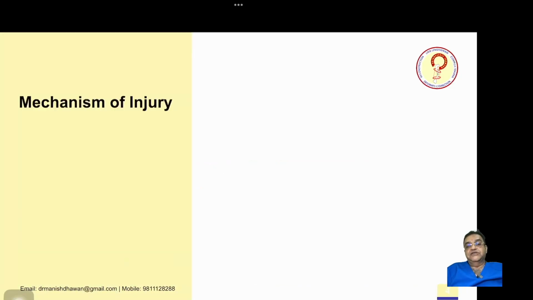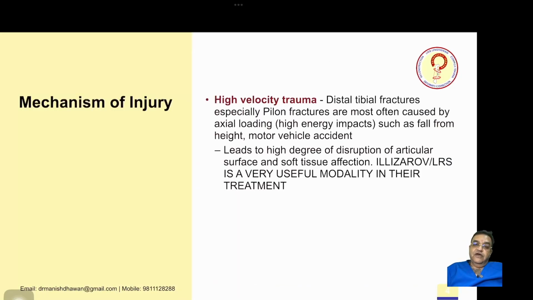Now, mechanism of injury. There are two mechanisms of injuries. One is the high velocity trauma and the other one is the low velocity trauma. So first we will see high velocity trauma. Distal tibial fractures, especially pilon fractures, are most commonly caused by axial loading, high energy impacts such as fall from height, motor vehicle accident, leading to higher degree of disruption of articular surface and soft tissue affections. Ilizarov and LRS is a very useful modality in their treatment.